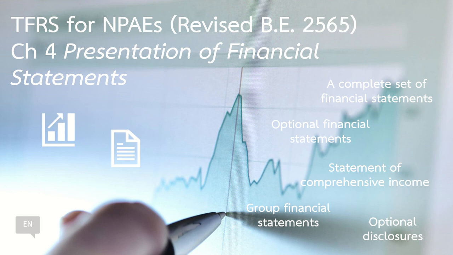Finally, the standard does not require NPAEs to disclose information about operating segments, related parties, and financial instruments, but the entity can elect to do so by complying with TFRS 8, TAS 24, and TFRS 7.